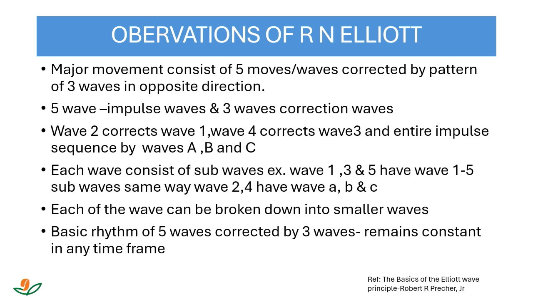Wave 1 will have again 1, 2, 3, 4, 5. Wave 3 also 1, 2, 3, 4, 5. Wave 5 also 1, 2, 3, 4, 5. Sub waves. Okay. Same way, wave 2 and 4 have wave A, B and C. Which we have already discussed. Each of the wave can be broken down into smaller waves. If you go to a smaller time frame for a wave, you will keep finding sub waves. The deeper you go inside, the more waves you will find.